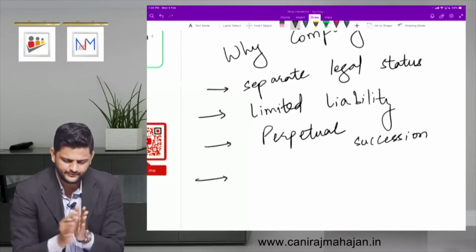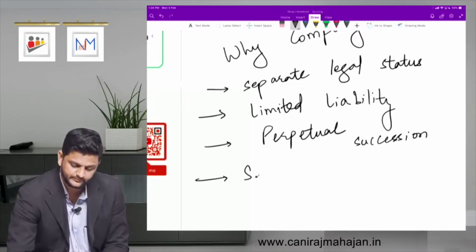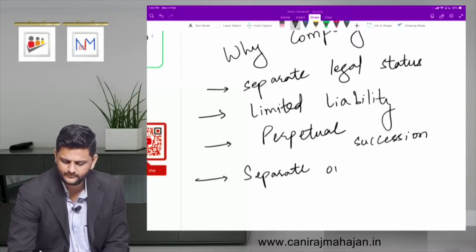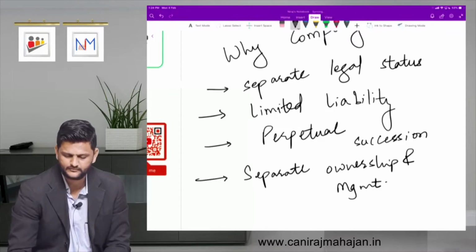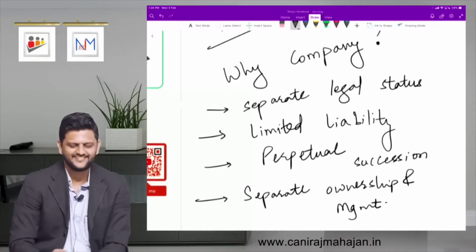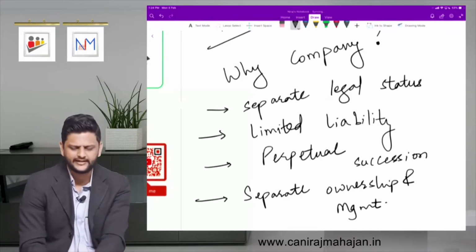Yes, separation of ownership and management. You form a company for common seal. I am asking why company? Anything else? Anybody?